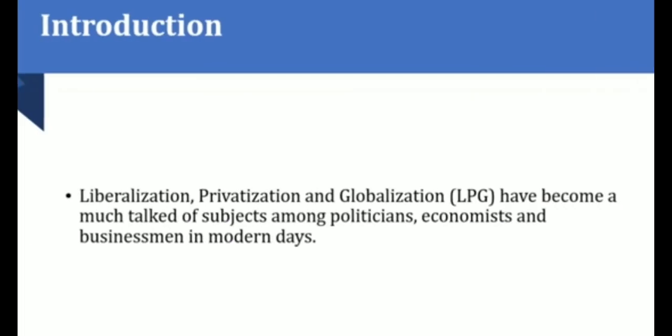Okay. First one, introduction or about the globalization and trade. Already in the previous lesson, Unit 1, we have learned, isn't it? Liberalization, privatization, and globalization, LPG, is also known as, can you remember, students? Yes, that is new economic policy. Okay, liberalization, privatization, and globalization, LPG, also known as new economic policies, have become a much talked of subject among politicians, economists, and businessmen in modern days.